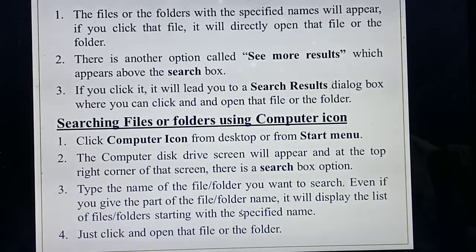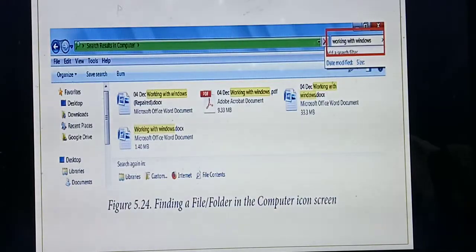In the computer icon also, what box will be there? Search box is there. In the search box, you need to type the name of the file you need to search. Once you have typed the file and pressed enter, all the files with the same name will be displayed there. Okay, so listen carefully. Which icon do you click? Computer icon. Once you click the computer icon, the screen will open.